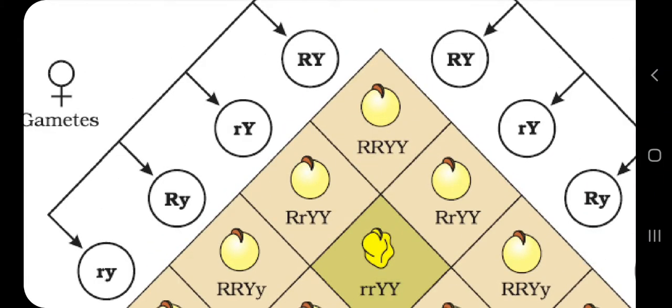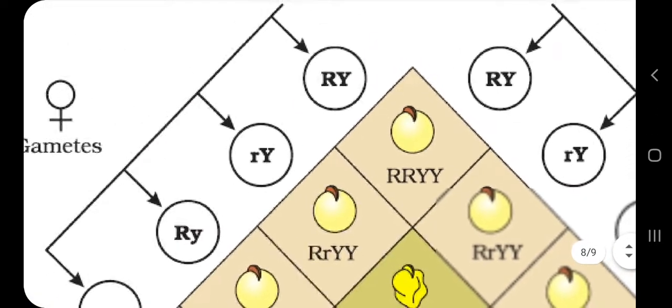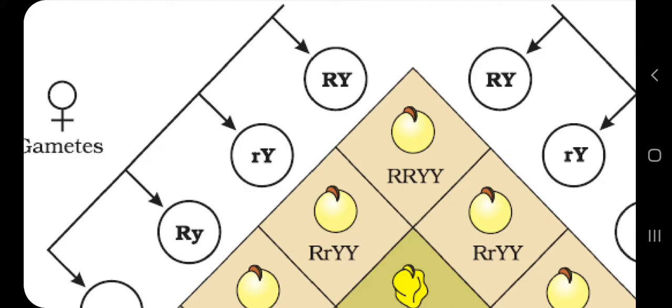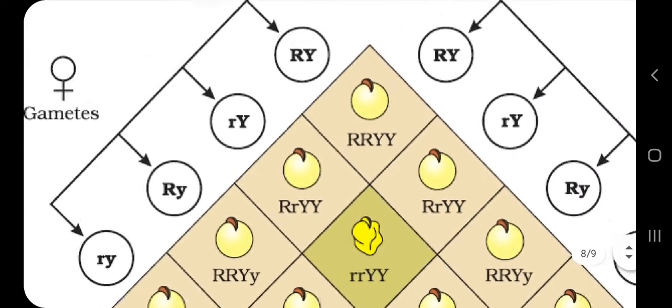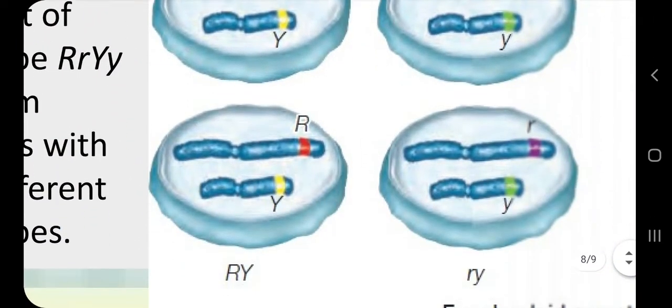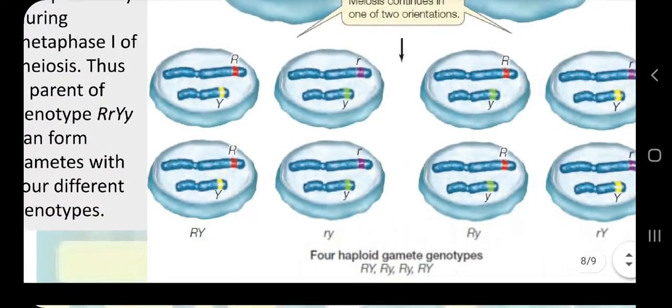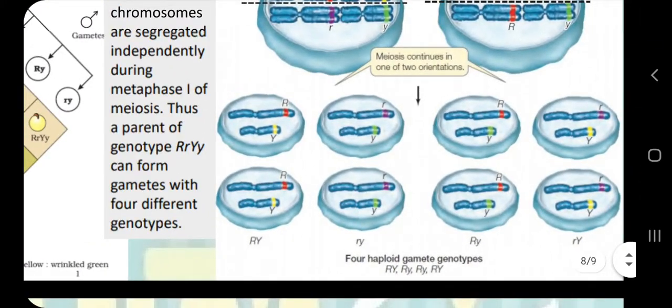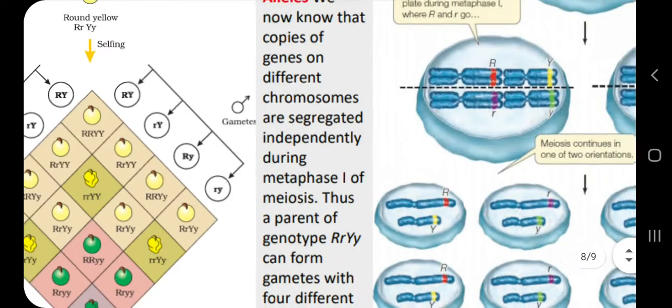There are 4 types of possible gametes from capital R, small r, capital Y, small y, which are: capital R, capital Y, the one gamete; the other gamete is small r and capital Y; then capital R and small y; then finally small r and small y. So the symbols represent these cells. You can see this one cell with capital R and small y, and small r and capital Y. So these are the possible combinations. Here we can see 8 cells, because we are not discussing the number of cells. We are representing here the types of cells. 4 types of gametes are there.